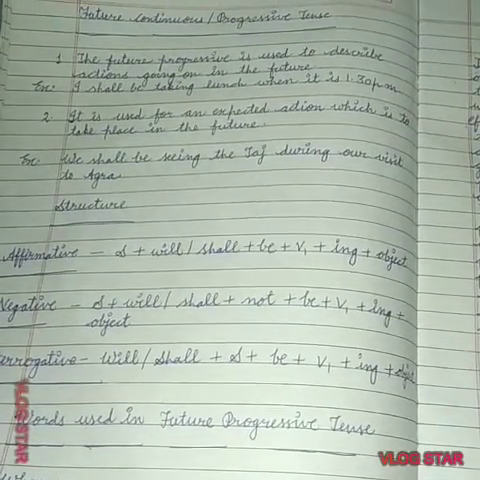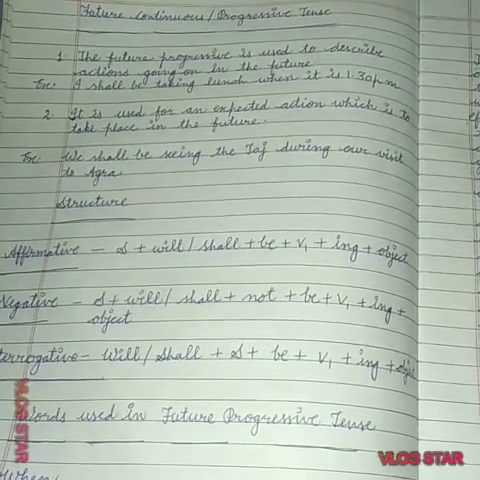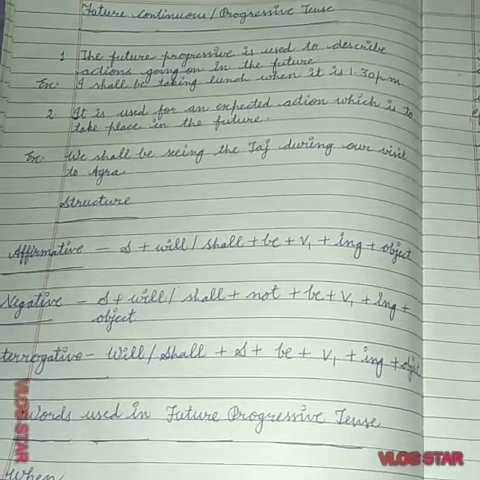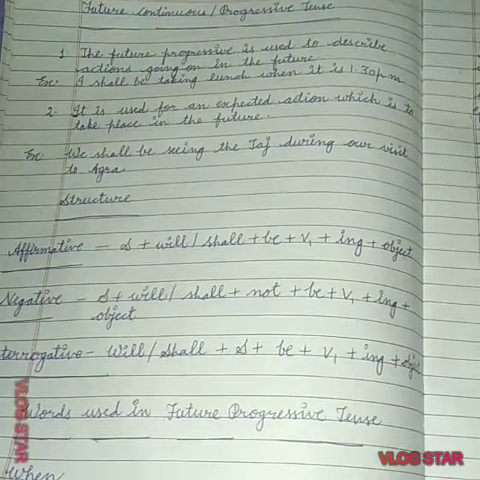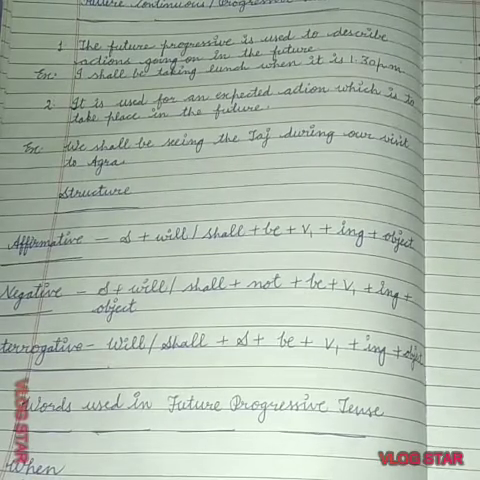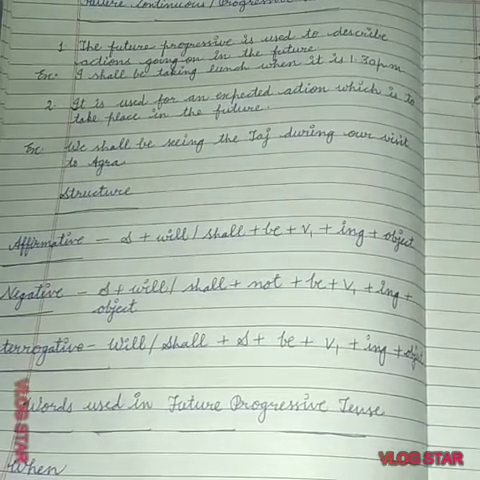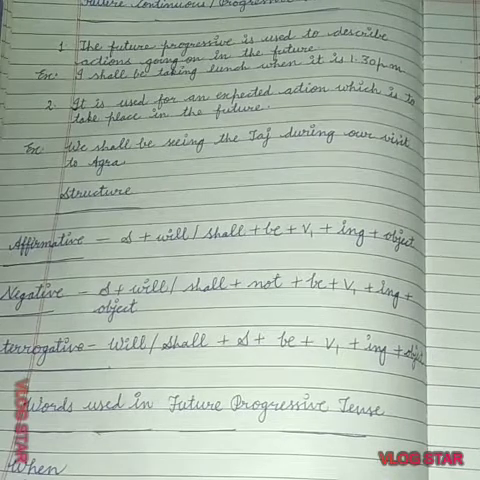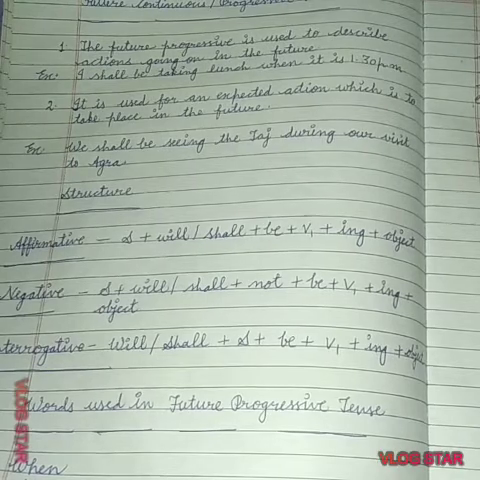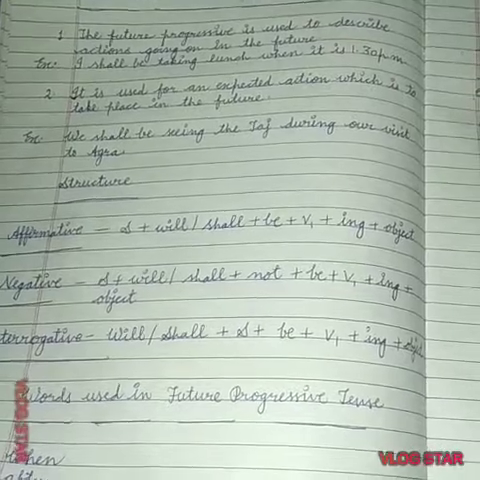Now we are studying future continuous or progressive tense. The future progressive is used to describe actions going on in the future. It means an activity going on in the future is future progressive tense. Example, I shall be taking lunch when it is 1:30 p.m. It is used for an expected action which is to take place in the future. We shall be seeing the Taj during our visit to Agra. It is future continuous or progressive tense.